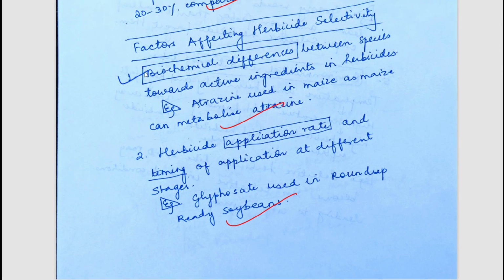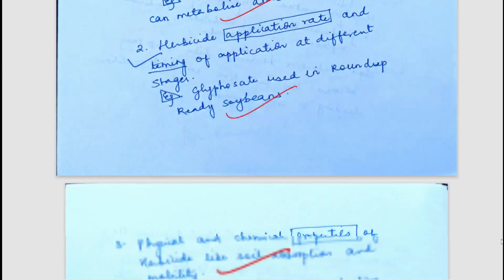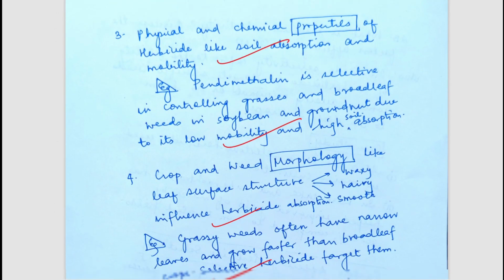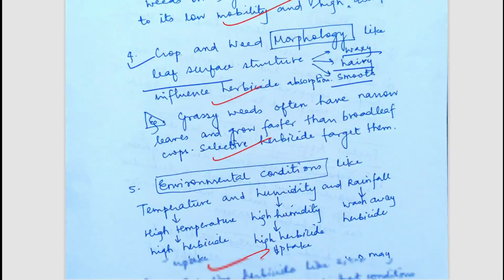It could be biochemical differences. It could be application rate, because many times at less application it could be harmful for certain small weeds, but for bigger plants which could be the crop, there could be less harm. Physical and chemical properties also decide it. Crop and weed morphology can be another factor, such as a different kind of structure, different morphological looks, that could be waxy, hairy, smooth. All these could be different kinds of leaf surfaces. So it is a good example mentioned.